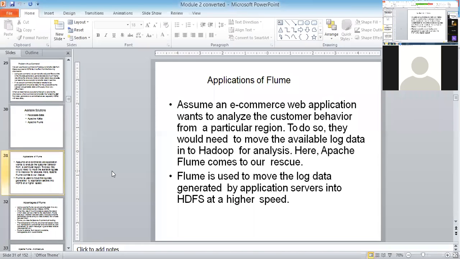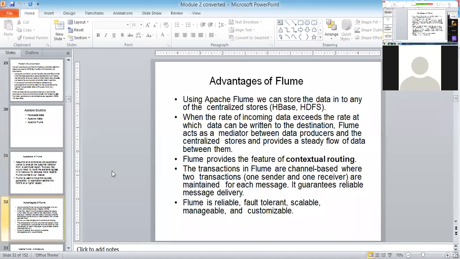Okay, because the data should come at a higher speed, since the data is coming from Twitter, Facebook. It's a huge amount of data. Okay, what are the advantages of using Flume? Using Apache Flume, we can store the data into a centralized storage.